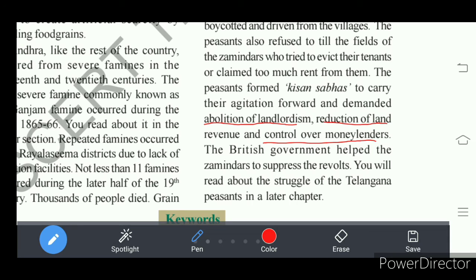So peasants suffered during the British colonial period and the Nizam's rule, and with landlords. So they demanded to end landlordism, reduction of the land revenue, and control of moneylenders. The British government helped the zamindars to suppress the revolts. Understand? How did the British help the zamindars in suppressing the peasants' revolts? We will focus especially on the Telangana peasants struggle in the next chapter coming.